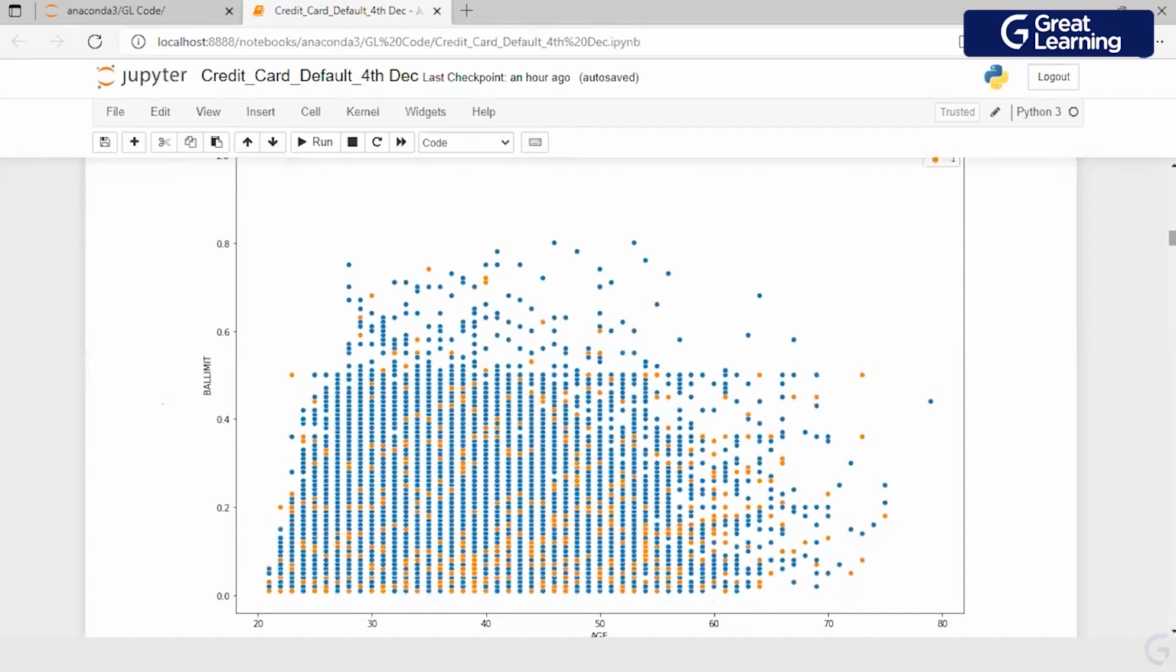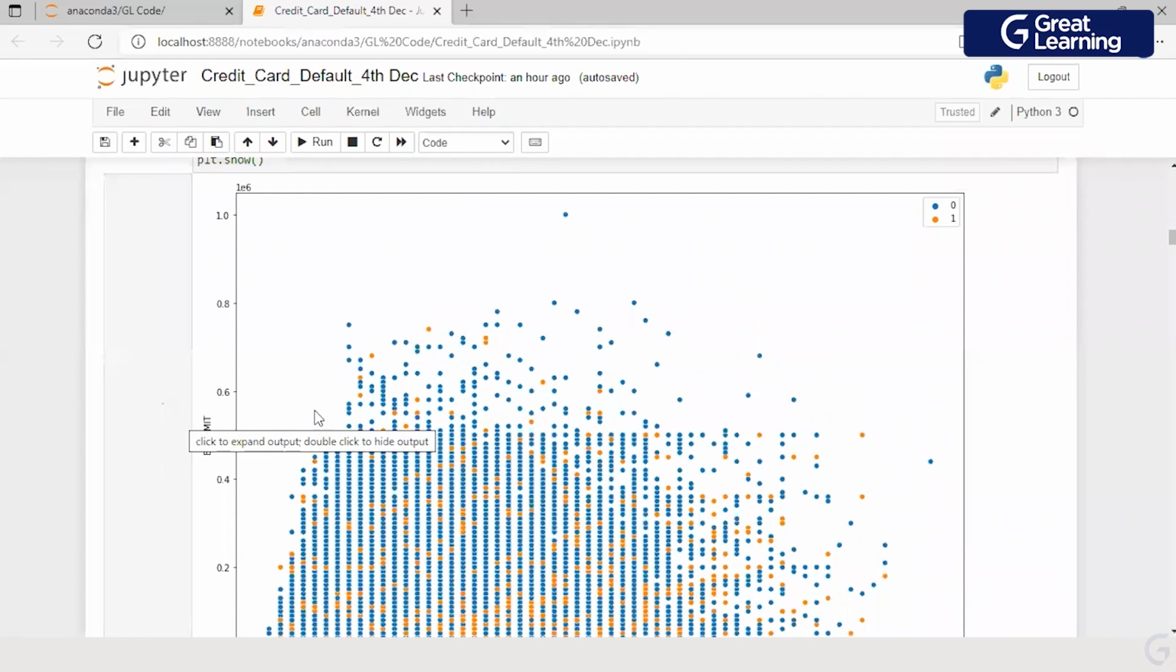What is your first observation with the diagram? If the balance limit is on the higher side and age is also on the higher side, the chances of somebody defaulting is less. So I'm just looking at these many dots. These dots are giving me some information. Other than that, I do not see any kind of a pattern available. Am I right?